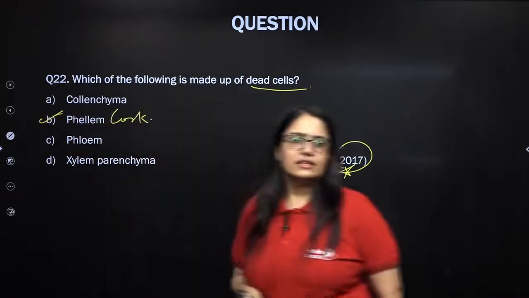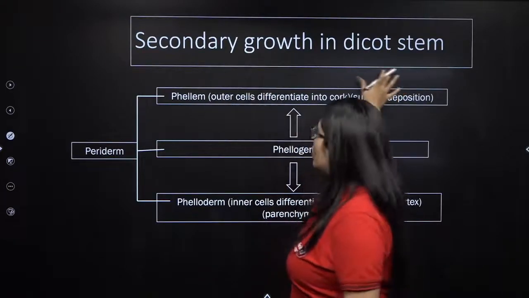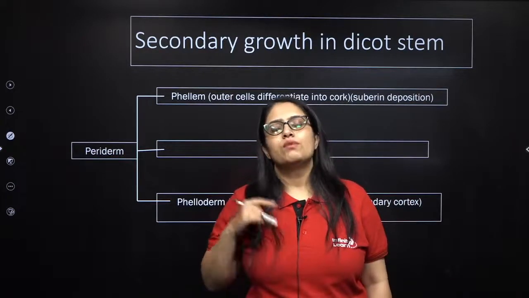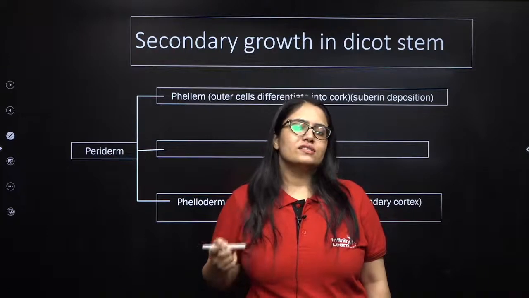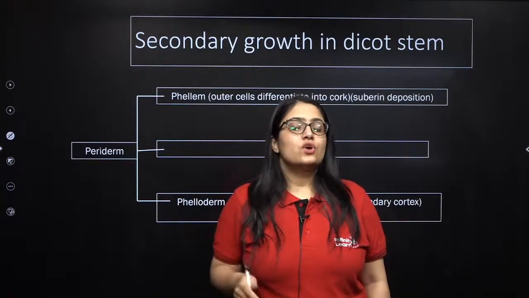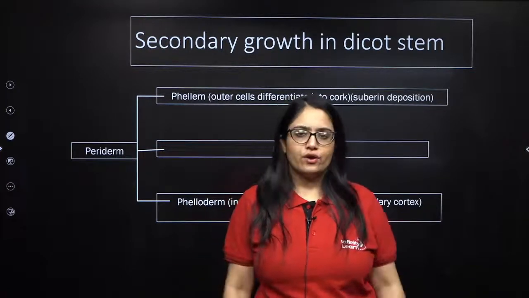So let's take a revision of this a little. Secondary growth in dicot stem. Remember, secondary growth in dicot stem takes place with the help of vascular cambium and cork cambium. Vascular cambium in a dicot stem will help in production of secondary xylem and secondary phloem. Now let's talk about what the cork cambium will do. Cork cambium also helps in secondary growth in dicot stem.